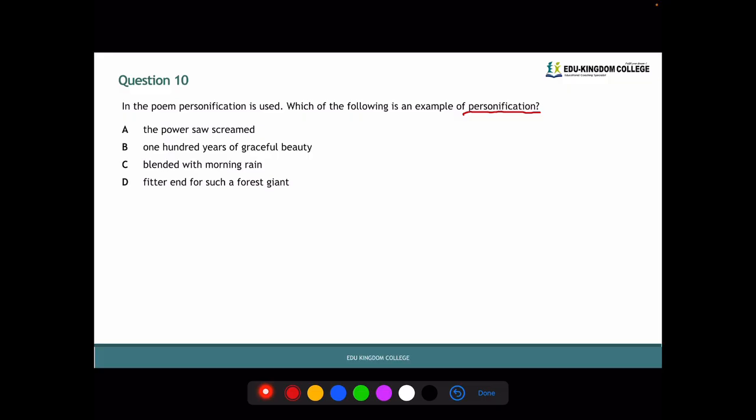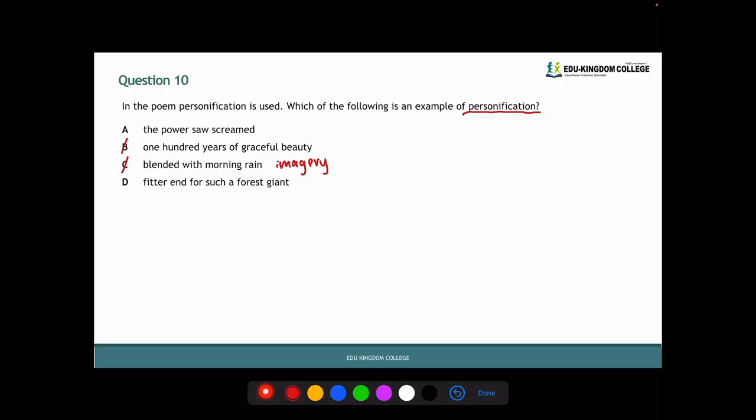A, the power saw screamed. B, 100 years of graceful beauty. C, blended with morning rain. Or D, fitter end for such a forest giant. So it can't be C, blended with morning rain. That technique is imagery instead, as nothing is being personified, there's no human quality. Same thing as B, 100 years of graceful beauty, imagery again.